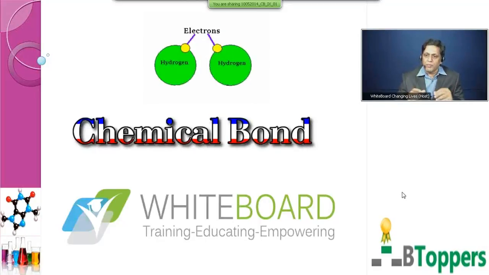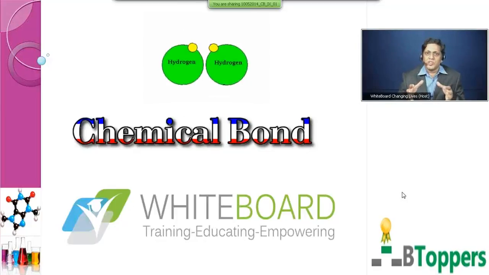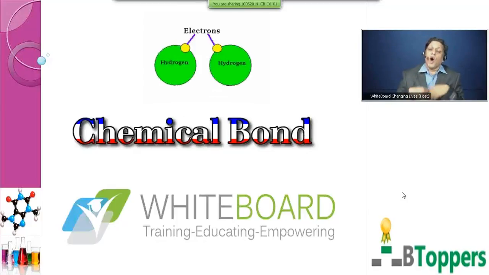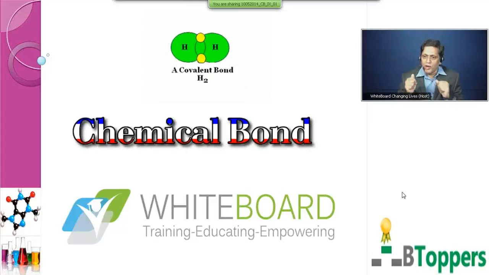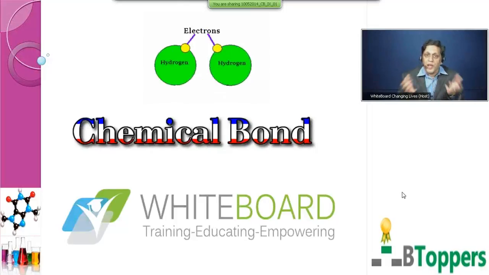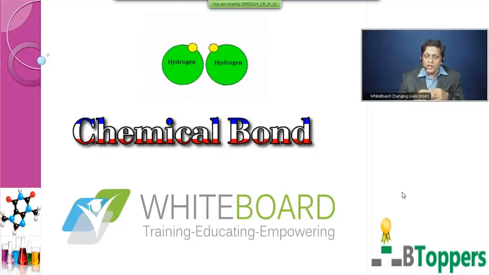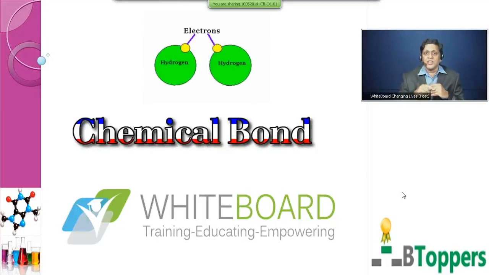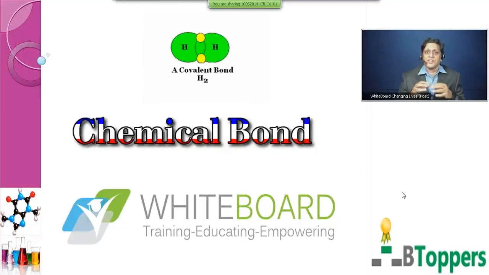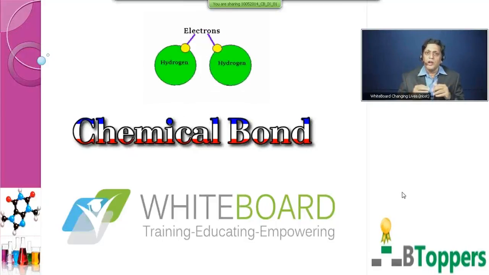In this chapter we will be discussing why atoms are unstable and how atoms acquire this stability through chemical bonding. Then we will discuss the various types of chemical bonding, and also the conditions that favor different types of chemical bonding.